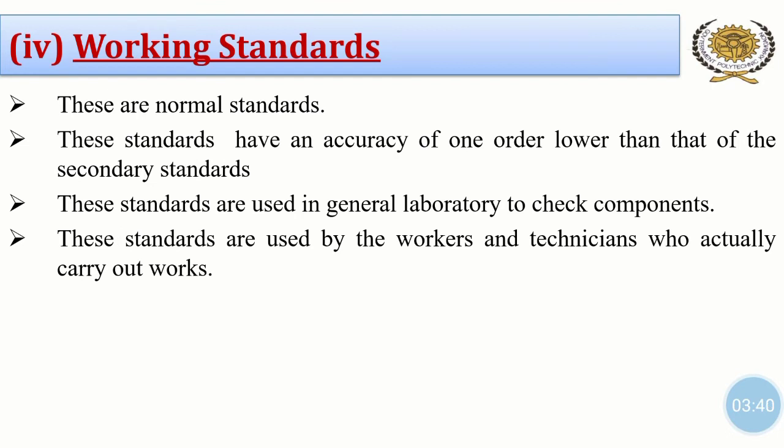Last standard is working standards. These are normal standards. These standards have an accuracy of 1 order lower than that of the secondary standards. These standards are used in general laboratory to check components. These standards are used by the workers and technicians who actually carry out works.